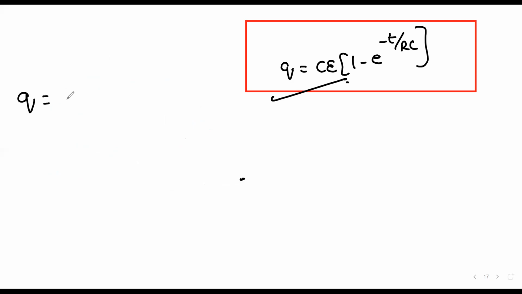What is your name? Tamil Selvi, sir. Tamil Selvi, you wrote q as EC into e power minus t by RC, right?